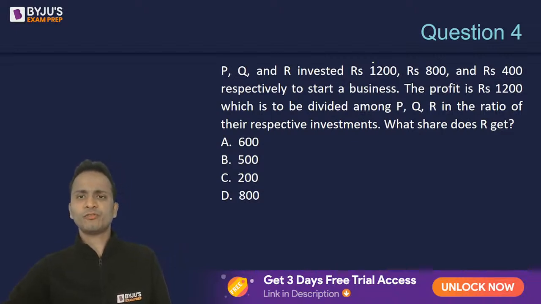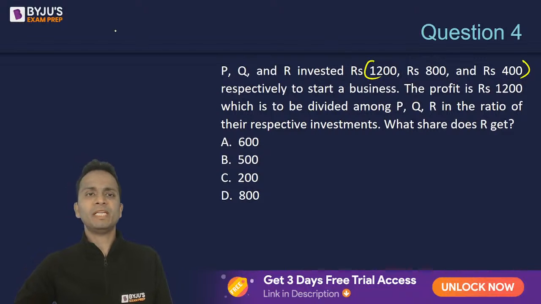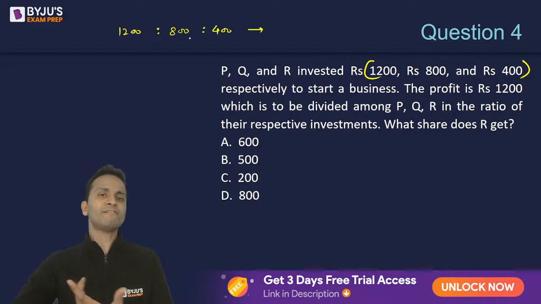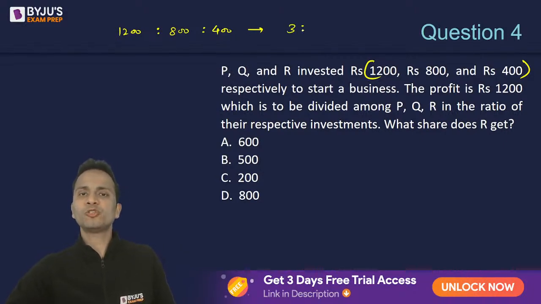Now, simple. First of all, you'll have to find out the ratio in which the money is invested. 1200 is to 800 is to 400. Okay. So money is invested in this ratio, which will become, if I take 400 common, 3 is to 2 is to 1. This is the ratio of P, Q, and R respectively.